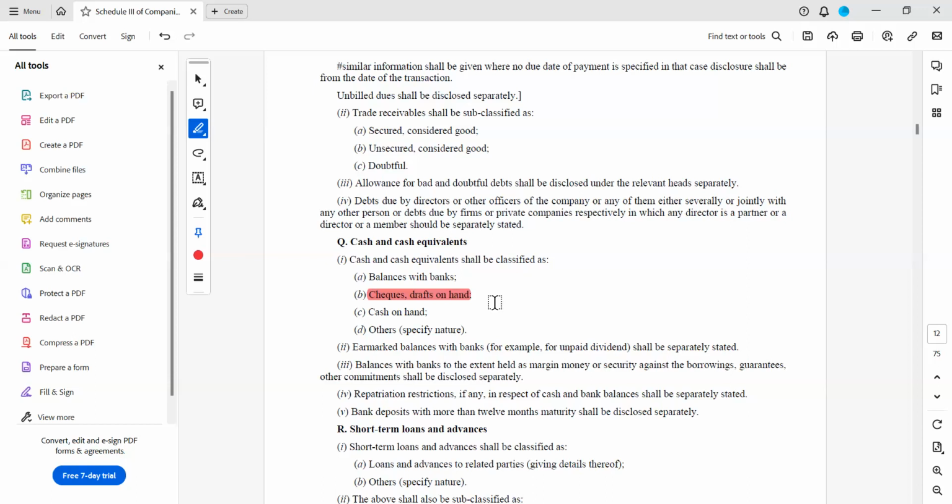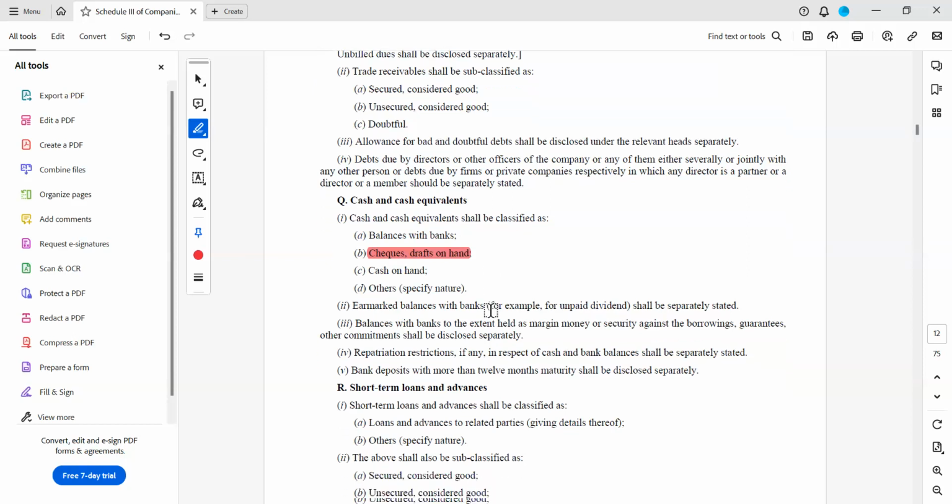So you have to be careful about all these things, and the schedule says you have to disclose checks on hand. You have to be careful when you are checking the debtors. You see whether everything is realized or whether it is still in BRS, bank reconciliation, hanging checks like that.